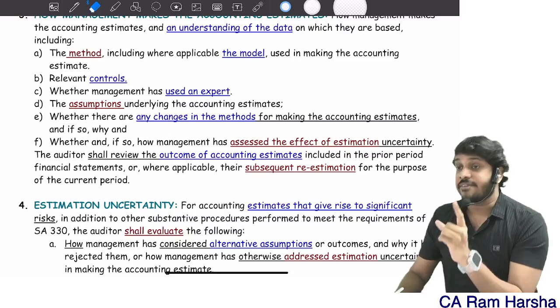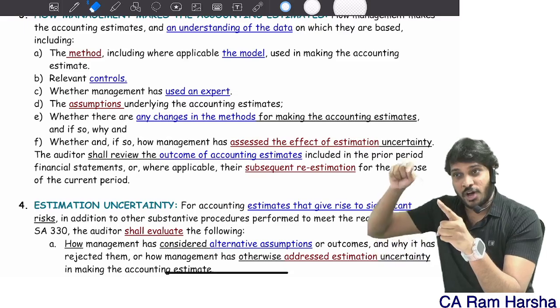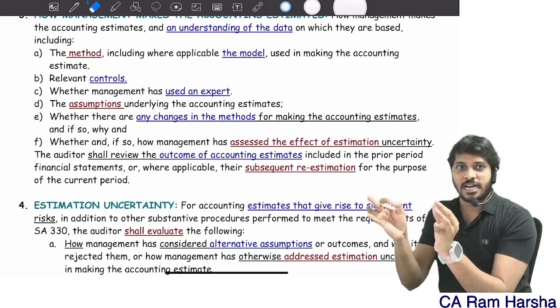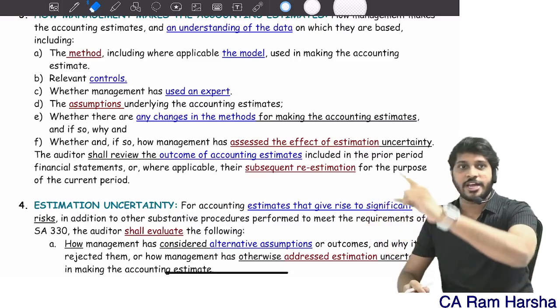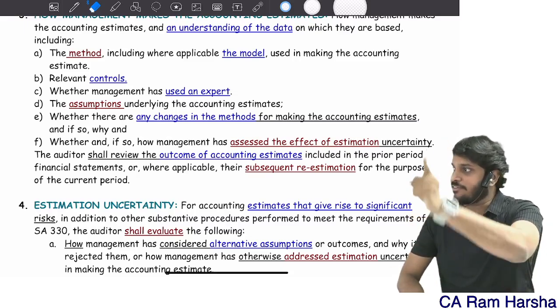Yes or no? If they fail to identify, is the failure because of control weakness? Determine that. If it is a control weakness, a significant deficiency, communicate it to those charged with governance. That is what 265 says, and follow up on whether they remedied it or not.